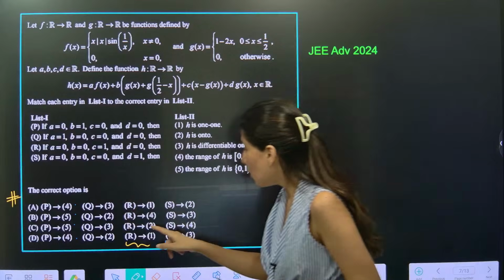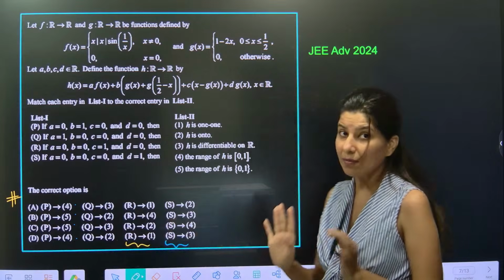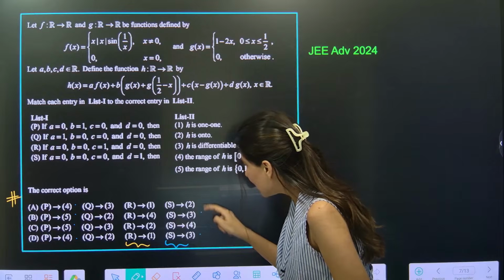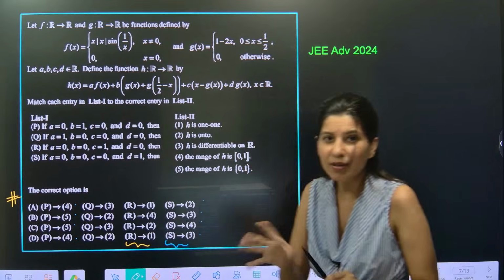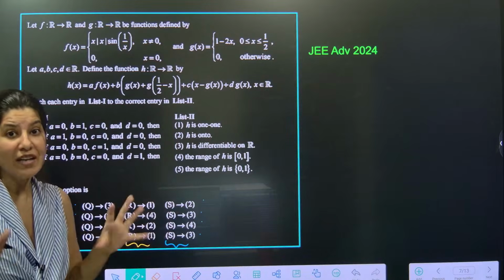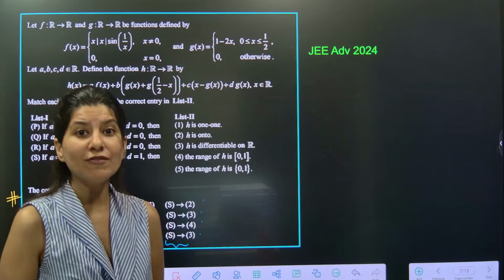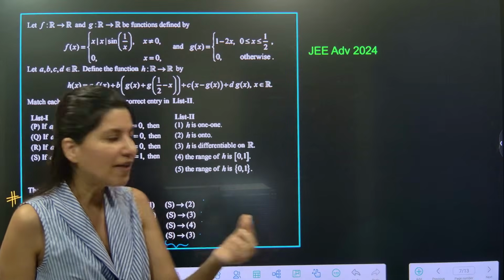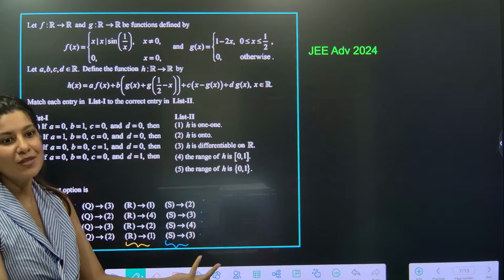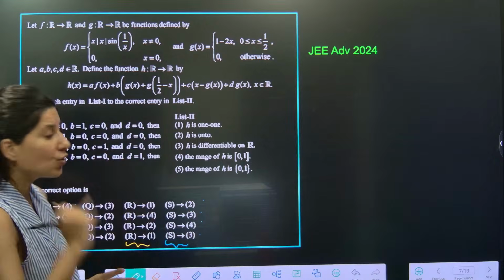So P we will not be solving, Q we will not be solving, but I am interested in R. Let's talk about S now. S is again 3, 3, 2, 4, so R and S are similar. My interest is whenever all 4 things are different, then it is a win-win situation for me. Why? Because then I just have to solve that part, and if it matches, that option is the correct option. Are you getting my point?